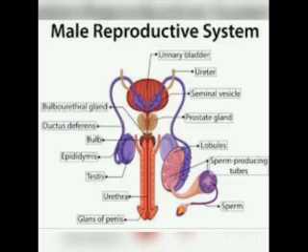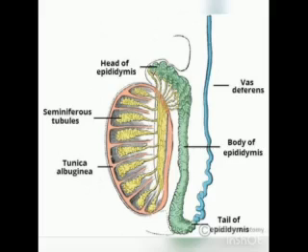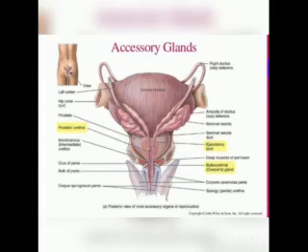And we have also discussed male reproductive system in which the structure of testes, accessory ducts, and glands associated with male reproductive system.